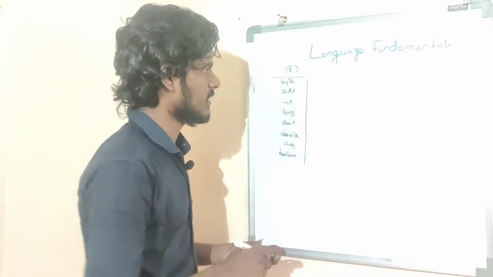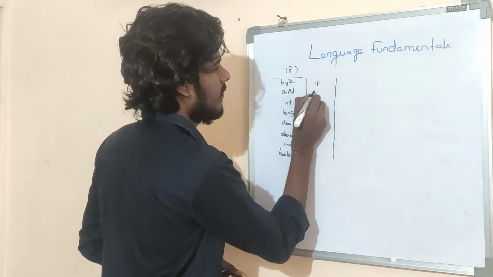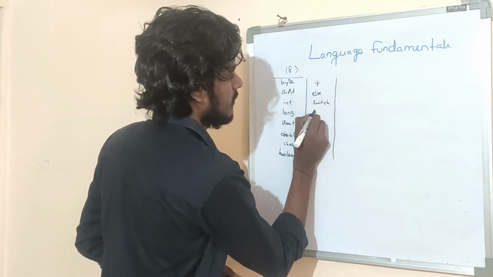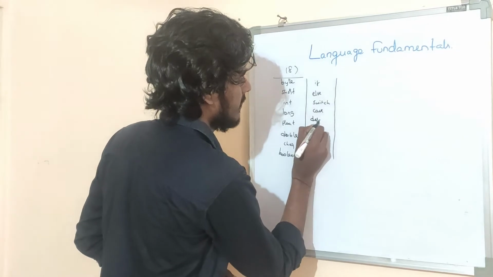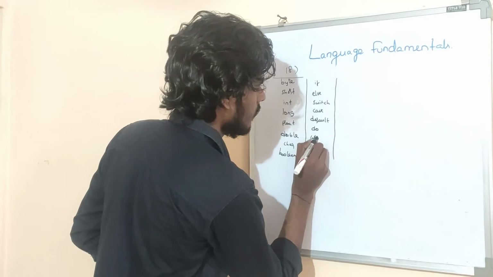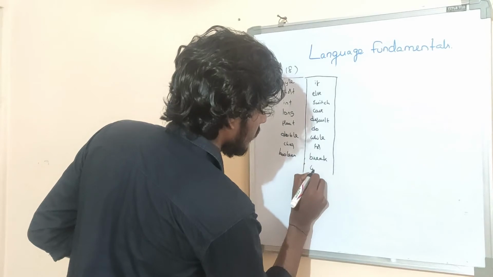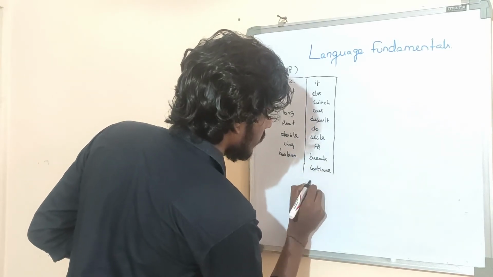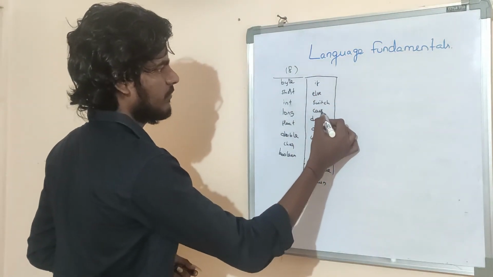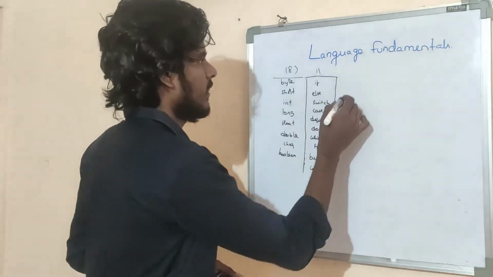Okay, next one is keywords for flow control. What? if, else, switch, case, default, do, while, for, break, continue, return. Okay, how many? 1, 2, 3, 4, 5, 6, 7, 8, 9, 10, 11. Okay, keywords for flow control.